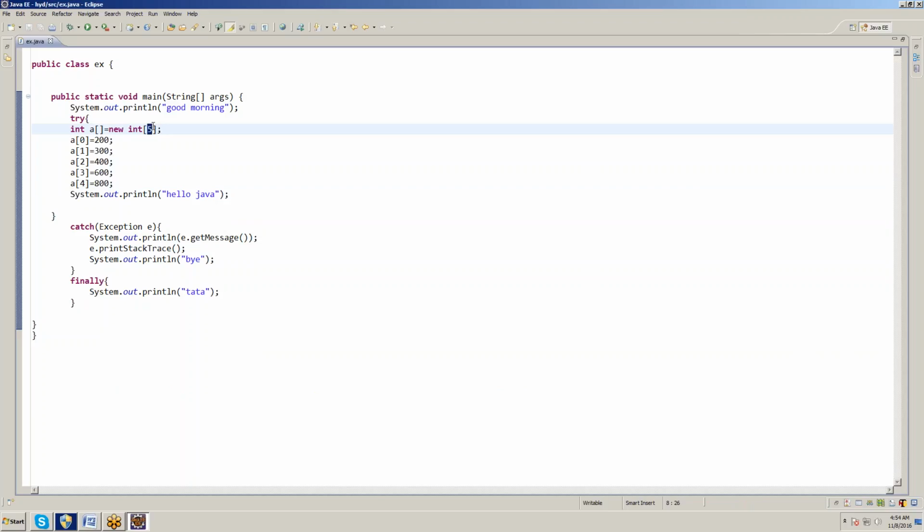So if I keep the array size as 4, there is an exception. Whenever I am writing a of 4, it needs to show an error, but it is not showing an error. So this is an uncaught exception, madam. Whenever an exception occurs, it will not execute Hello Java. If there is no exception, it will execute only try and finally.